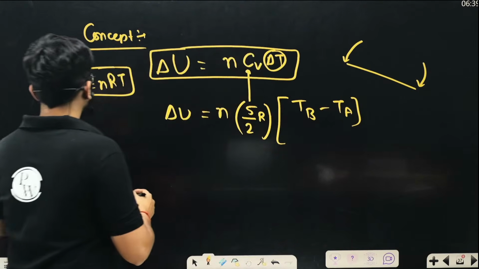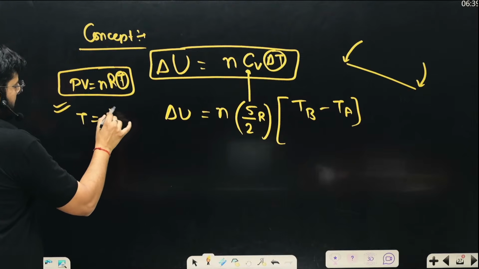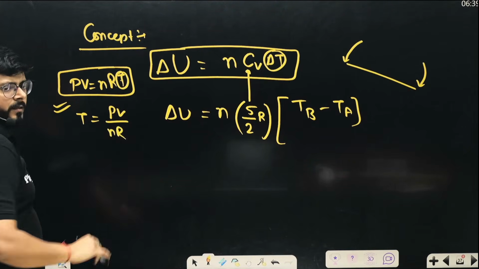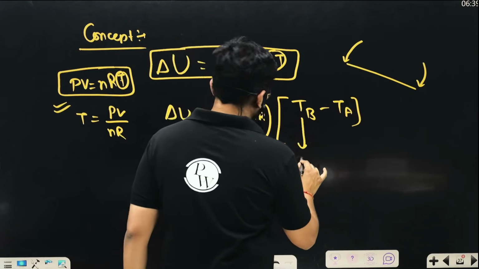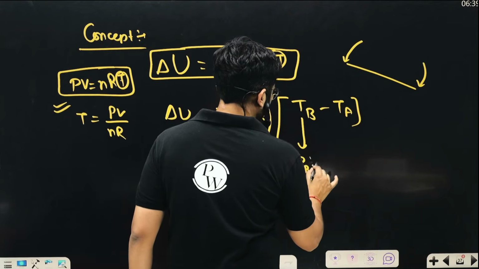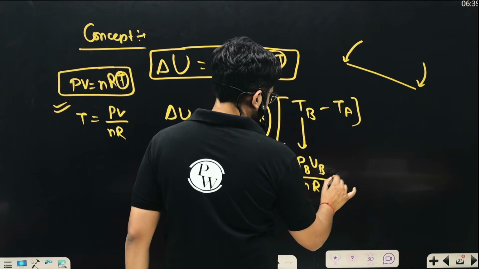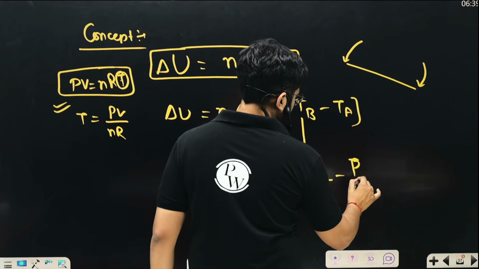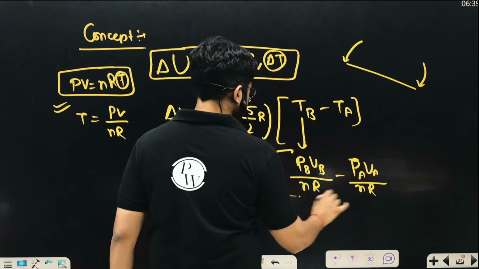Temperature at a certain place is going to be PV upon nR. So temperature at B is PB VB upon nR, minus PA VA upon nR.